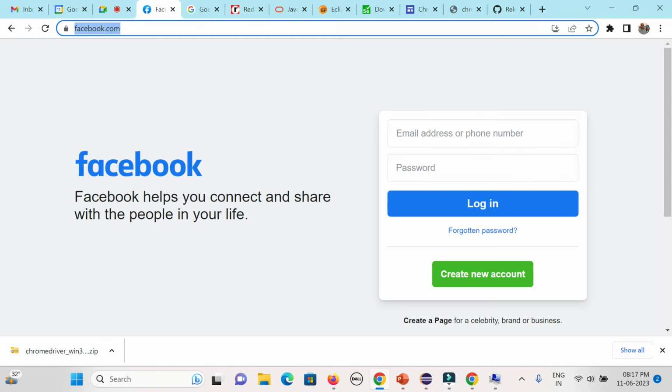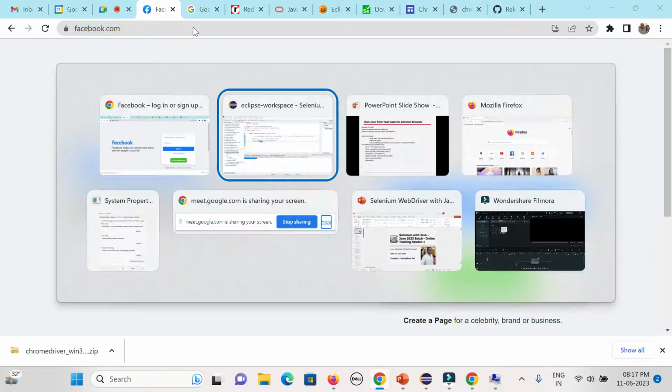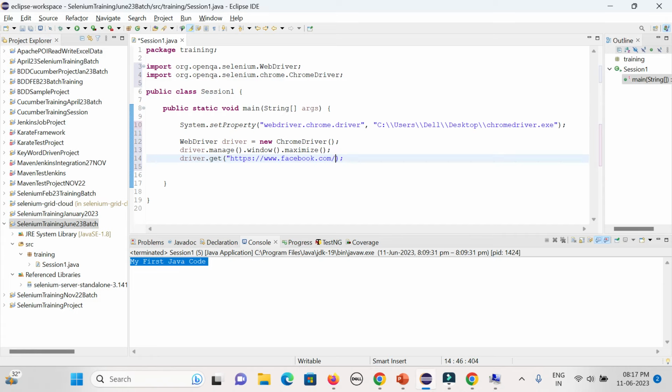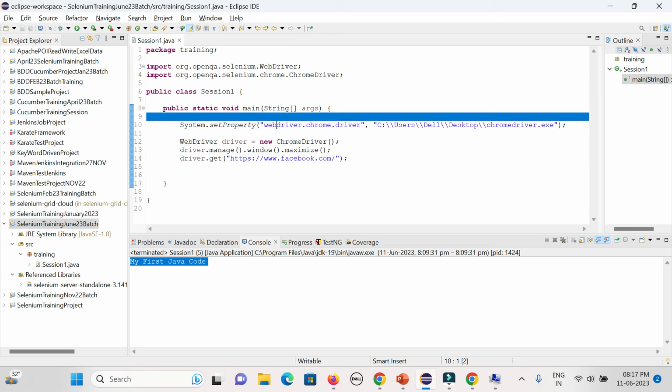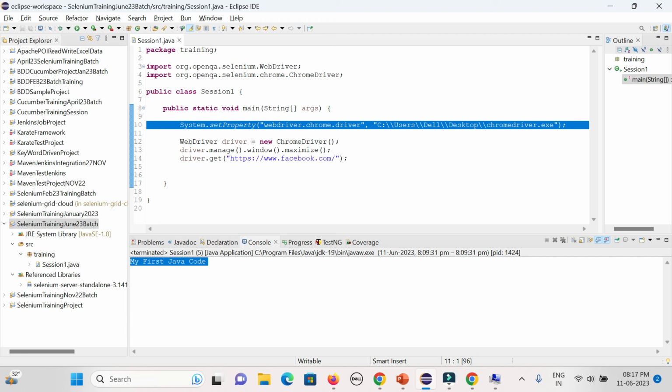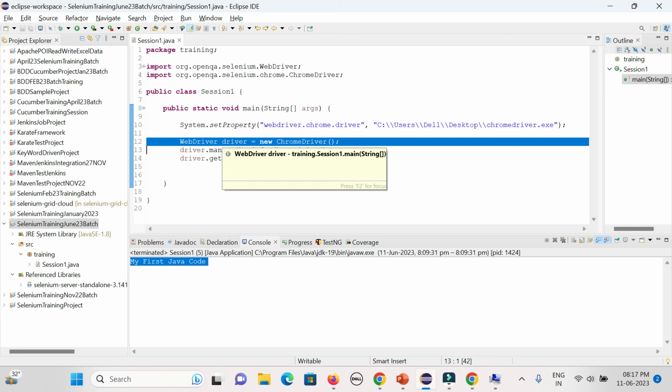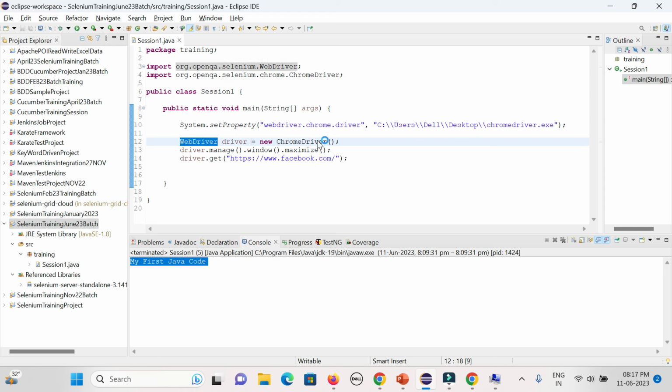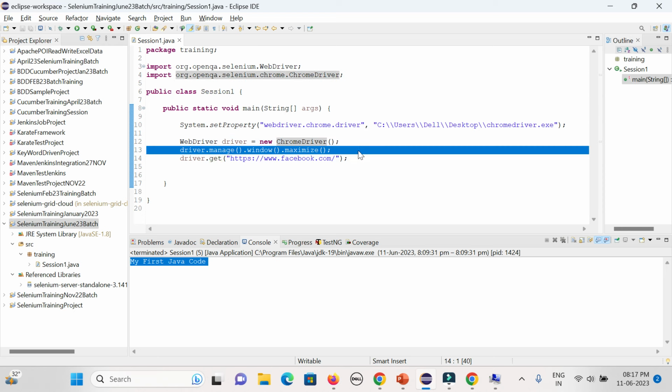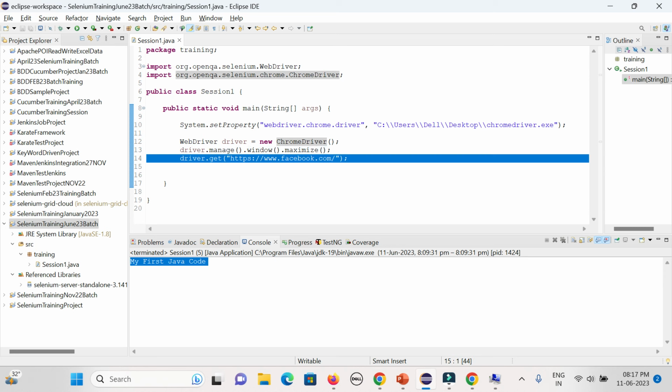Okay, so simply copy it and paste it within the double quotes. Now your code is done to launch a page. I have already set the properties for the Chrome driver. I am creating an object instance for the WebDriver interface and the ChromeDriver class. Please remember, WebDriver is an interface, ChromeDriver is the class. I am trying to maximize the page after opening it, and once the page is open, it will launch the Facebook page. That is the way I am trying to automate my process.